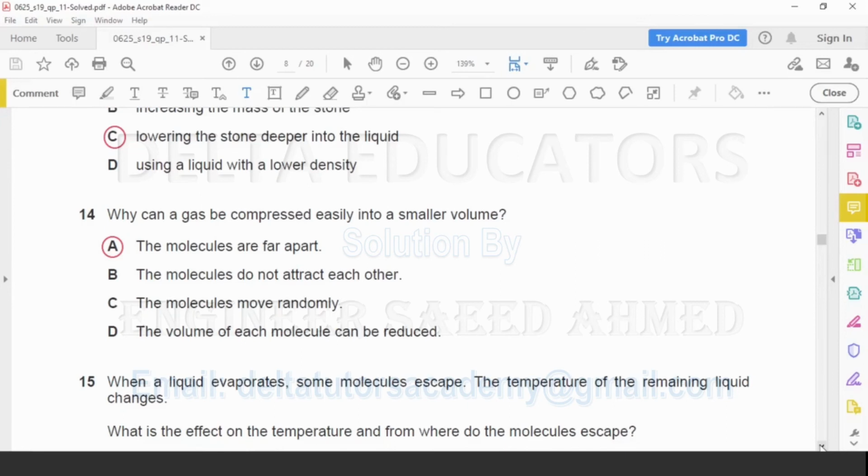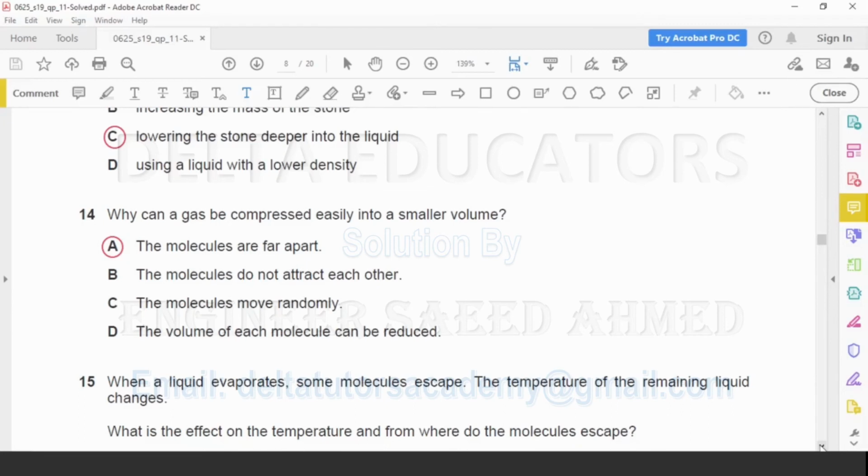Now we check the options. Option A, the molecules are far apart. Yes, it is the correct option. The molecules are far apart, and with the application of pressure, the molecules will come closer together, and the volume of the gas will be decreased. What is given in the other options? Option B, the molecules do not attract each other. Yes, it is correct for the ideal gases that the molecules do not attract each other, but it is not the reason that with the application of pressure, the volume is decreased.